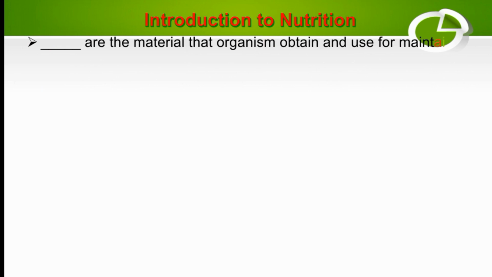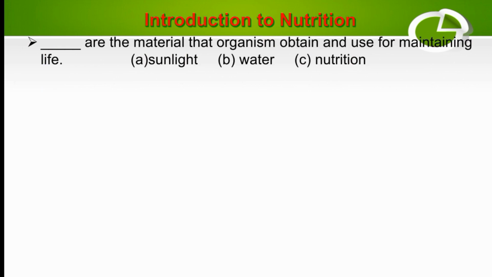Our first MCQ is: dash are the materials that organisms obtain and use for maintaining life. Our options are sunlight, water or nutrients. So the materials that organisms obtain and use for maintaining life are nutrients. The right option is nutrients.